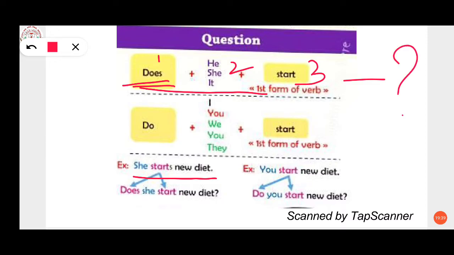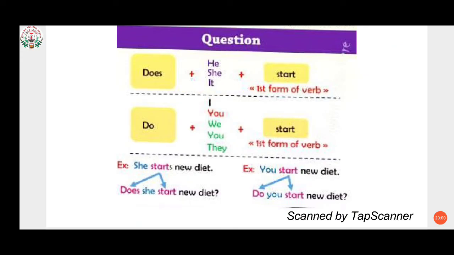Then when we have to use do, we always use it with I, you, we and they. So if we are using do, how will we convert this into a question? Do you start new diet? Hope you all have understood. Now, come to the questions.